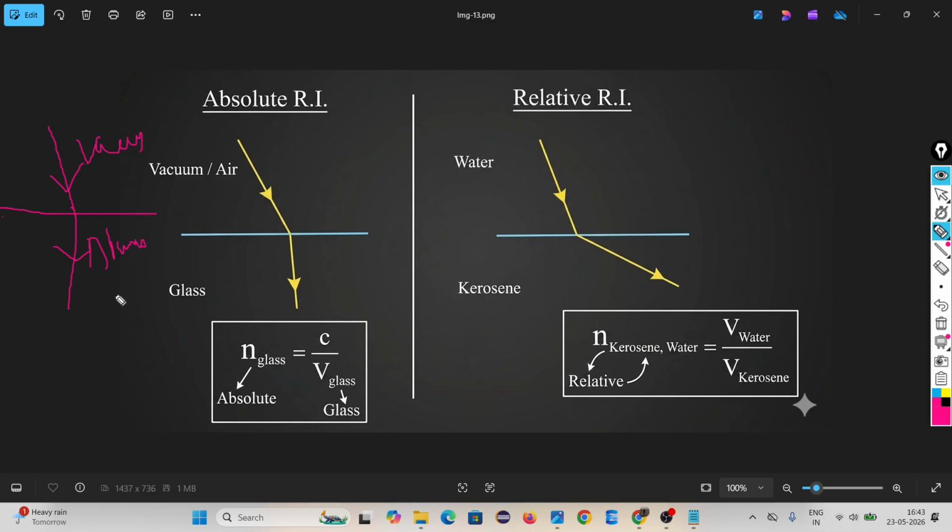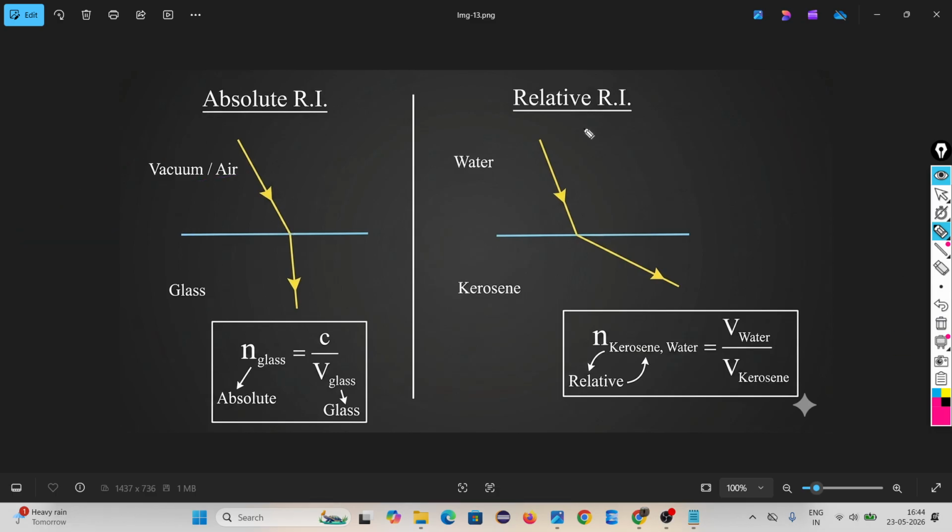And here you are finding the absolute refractive index for whom, diamond or vacuum? Diamond, because we always find the absolute refractive index for the second medium, not the first medium. If the first medium is vacuum and the second medium is any medium, that means it is absolute refractive index.